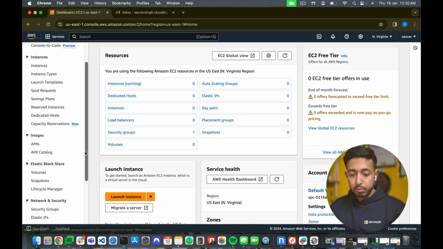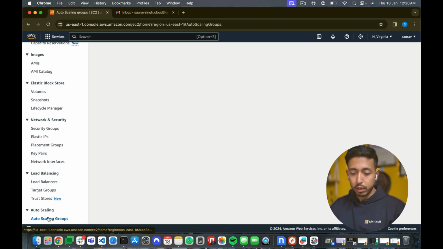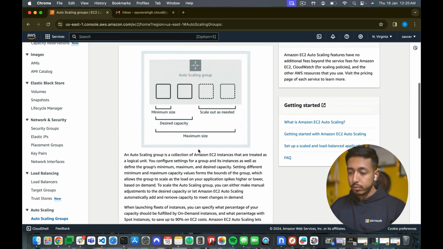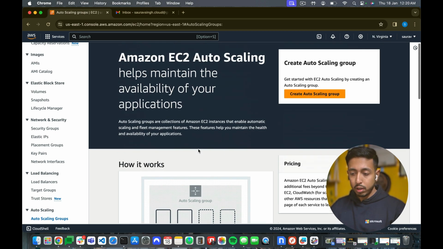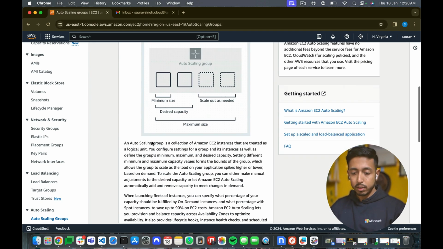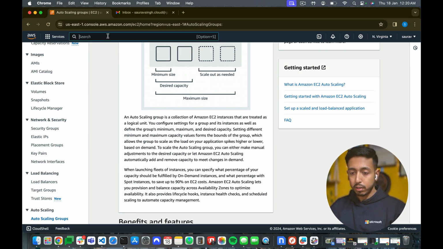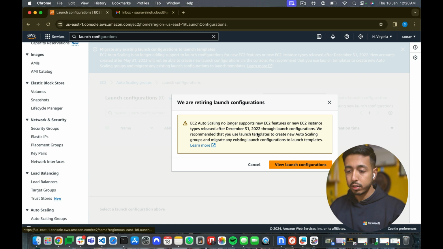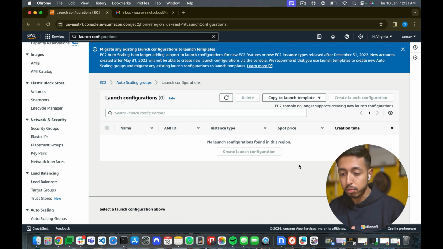If I come down here and go to auto scaling groups, I can find the launch configuration. But since I have not created any auto scaling as of now, I'm not seeing it here, but you will be seeing it here. So let us search for launch configuration, and I got it here. Launch configuration is getting retired soon and is being replaced by the launch template, but lots of infrastructures are still running on launch configuration. So let us try to create a launch configuration. No launch configuration found in this region.